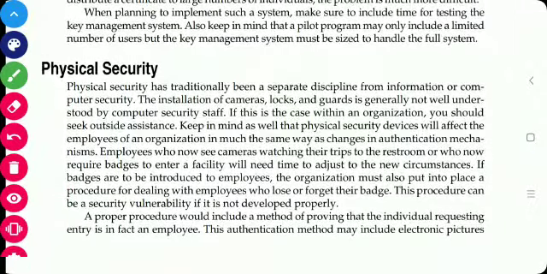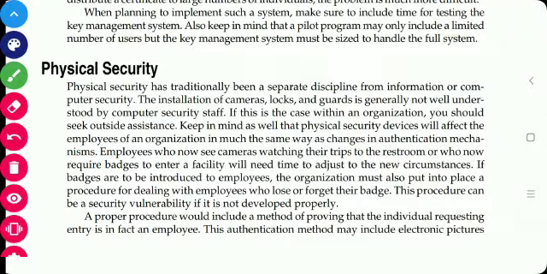Then physical security. As we have seen, system security as well as internet security is important, but physical security is also important for the organization. The installation of cameras, locks and guards is generally not well understood by computer security staff. So if this is the case within the organization, you should seek outside assistance.